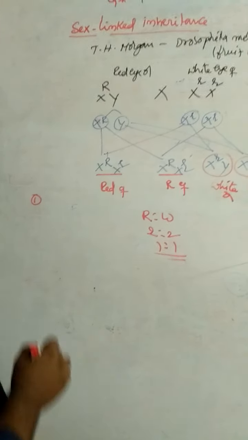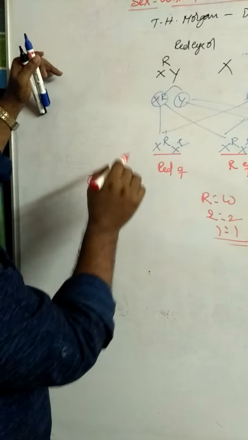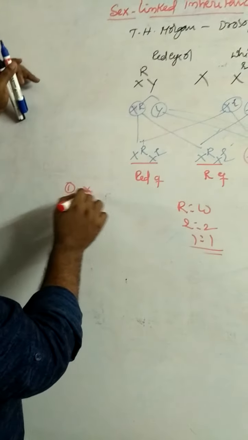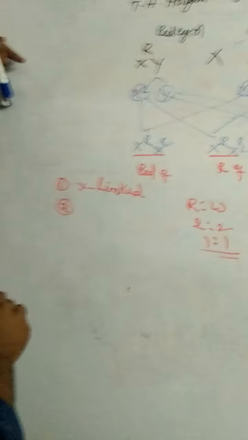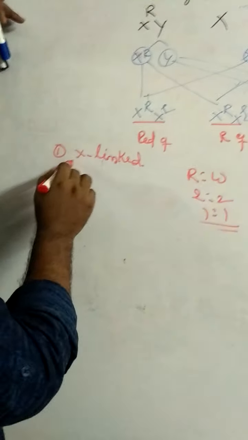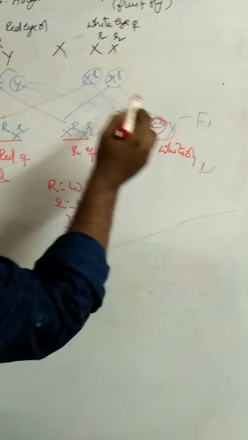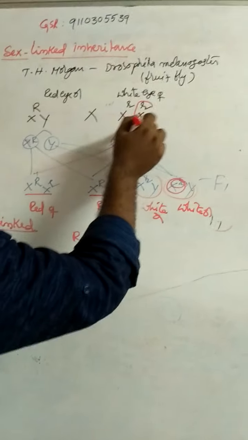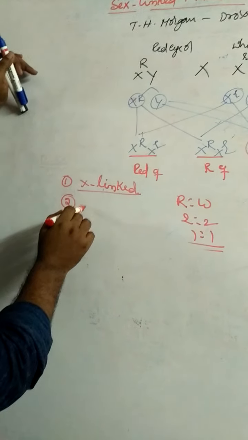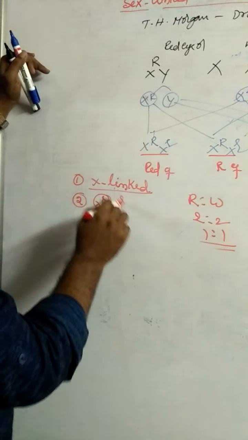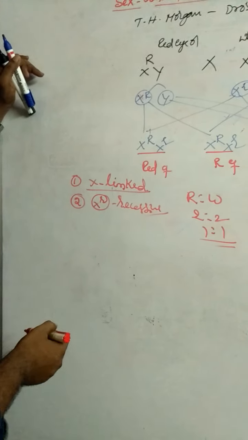Number one, this is X-linked inheritance. Number two, in X-linked inheritance, the genes present on the X chromosome are recessive. So this white character appears from the recessive gene, X small r. The recessive gene causes this white color.